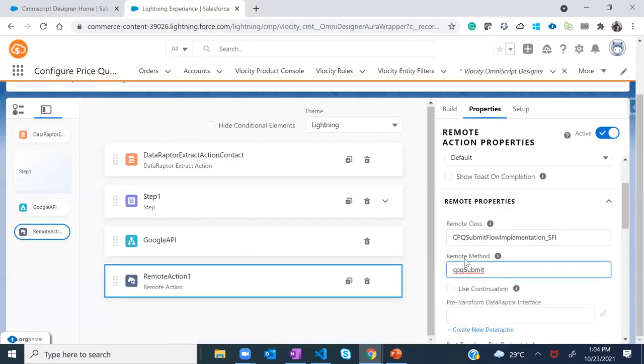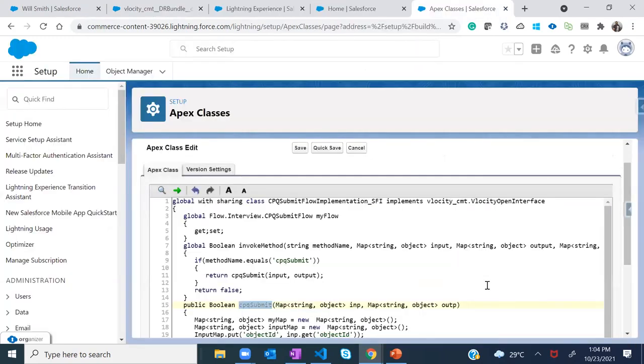CPQ submit. Again, I'm not going to trigger this and showcase what exactly functionality it will do. This is something with respect to communication and CPQ side, which it will do behind the scenes. But the essential part here is to understand what additional changes you will have to make inside your Apex class in order to work with the OmniScript. So if you can see here, generally when we're writing our class, when we are declaring the access modifiers and other stuff.